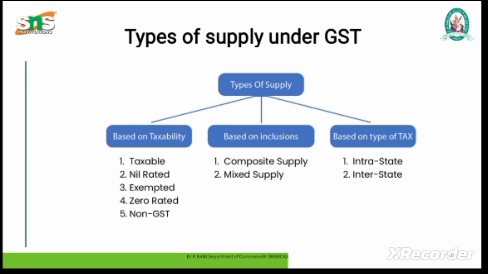Determine the taxable value: first find the taxable value of the supply, which is generally the transaction value. Applicable GST rate: identify the applicable GST rate from 5%, 12%, 18% or 28%. Every type of business has a different GST tax rate.